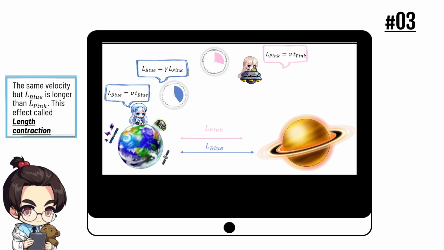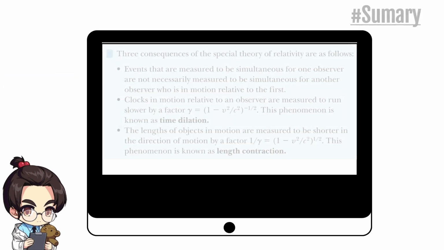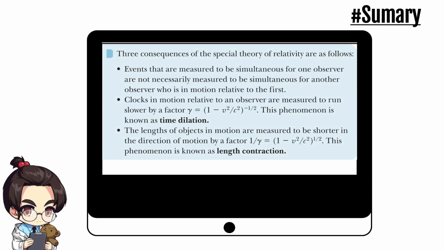The lengths of objects in motion are measured to be shorter in the direction of motion. This effect is called length contraction. In short, with two postulates, Einstein revealed three things about the special theory of relativity. The events measured by the first person may differ from those measured by the second, if they are moving relative to each other. The time dilation and the length contraction.